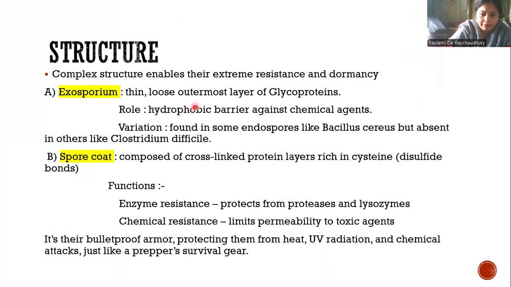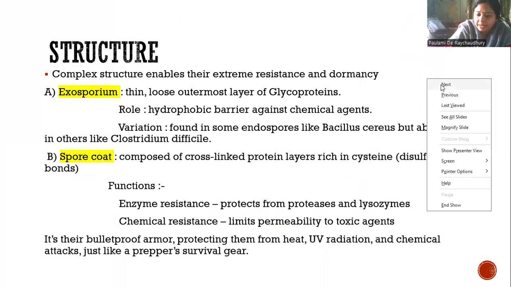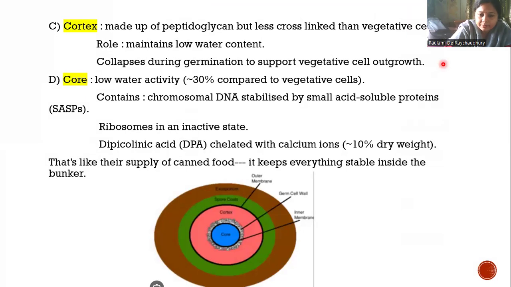Enzyme resistance protects from protease and lysozymes, so it prevents destruction. And chemical resistance limits permeability to toxic agents. So it is actually bulletproof armor protecting them from heat, UV radiation, chemical attacks, just like a prepper's survival gear.